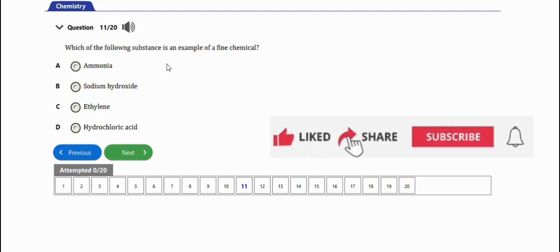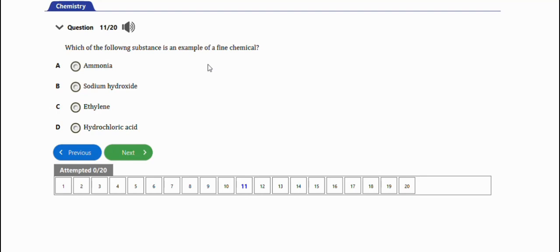This question says which of the following substances is an example of fine chemical? So the right answer is option D, which is ethylene. Very important. The next question says chemicals that are produced in small quantities and with very high degree of purity are fine chemicals. Option C. That's the right answer. The next question says which of the following compounds is a soapless detergent? The right answer to this question will be option A, this compound in option A. Take note of this question, guys.